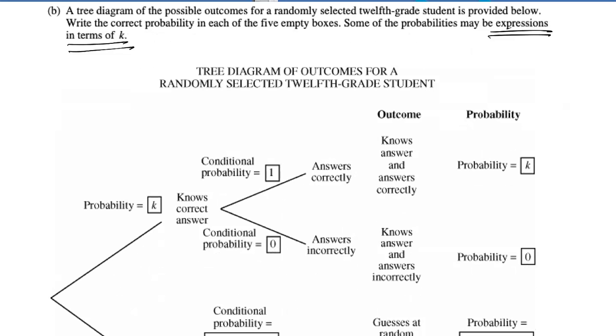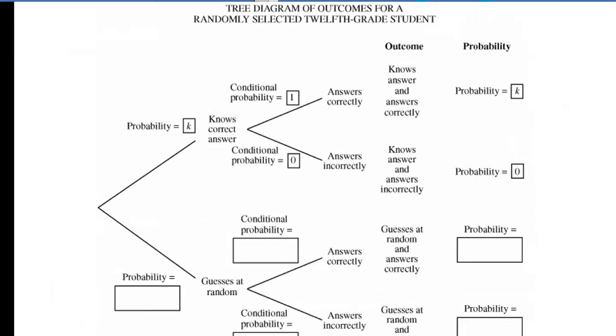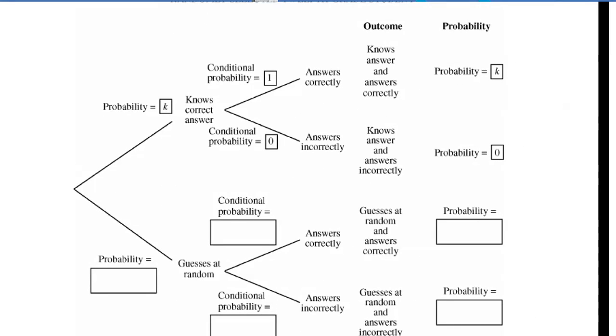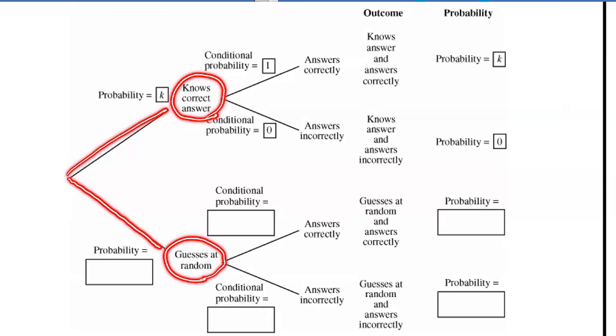So we have a tree diagram, outcomes for a randomly selected student. With tree diagrams, if you made your own, you'd start on the left and work your way over. So this branch is a probability of K that they know the correct answer. That would mean this probability is they don't know the correct answer, they're just guessing at random.